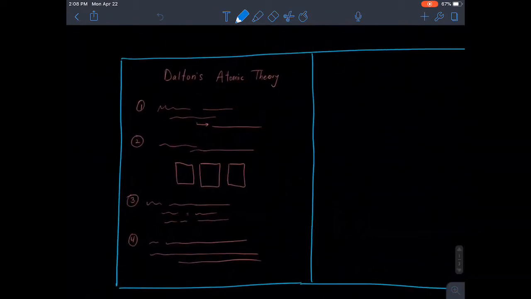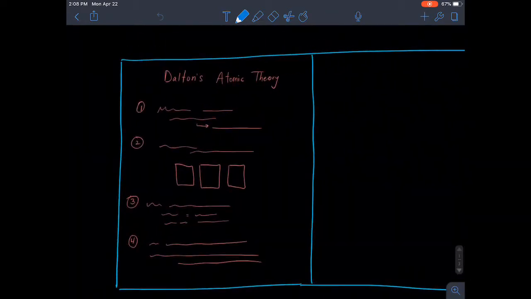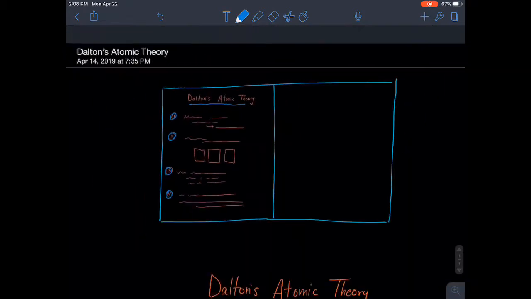So, your science notebook page, it should just take 1 page. We're going to title it Dalton's Atomic Theory. And there are 4 ideas in Dalton's atomic theory. So, make sure you have room for all 4.